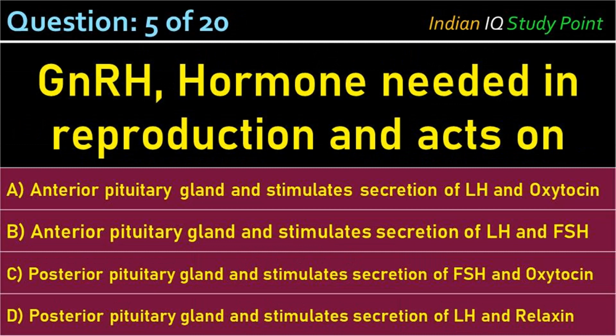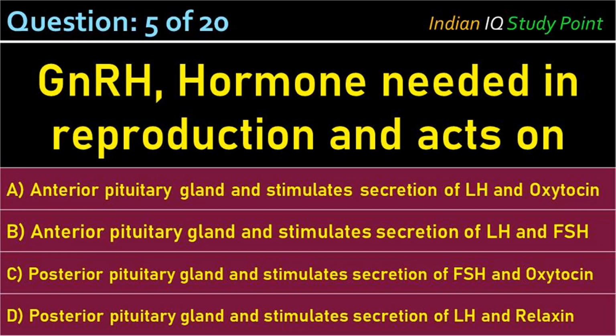Coming to the next question, GnRH hormone is needed in reproduction and acts on: option A, anterior pituitary gland and stimulates secretion of LH and oxytocin. Option B, anterior pituitary gland and stimulates secretion of LH and FSH.